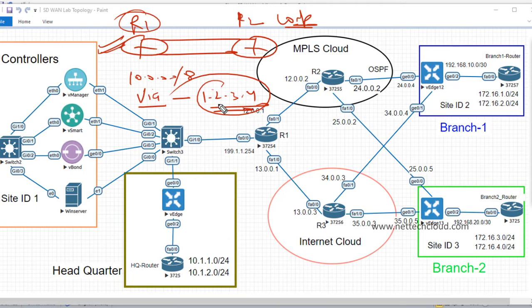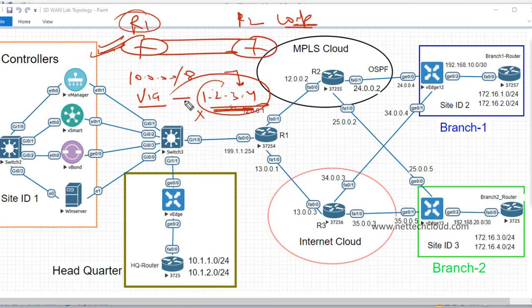Is there any route to reach 1.2.3.4 in the routing table? If the next hop IP address is not reachable, then the route is never installed in the routing table. The route will be in the BGP database, with the remark that the next hop IP is inaccessible, meaning the route is not valid. The same rule applies to this SD-WAN solution also.